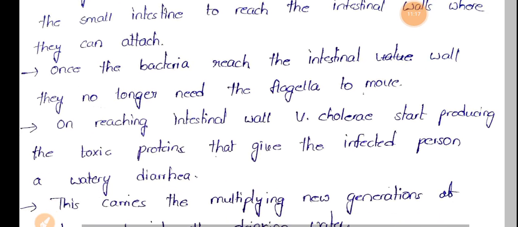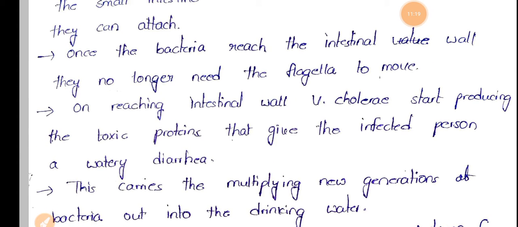On reaching the intestinal wall, this Vibrio cholerae starts producing the toxic proteins that give the infected person a watery diarrhea. So this particular Vibrio cholerae will synthesize toxic proteins by which the infected person will have this watery